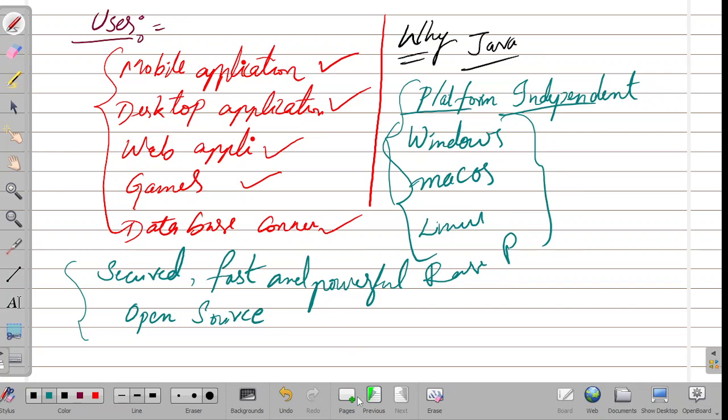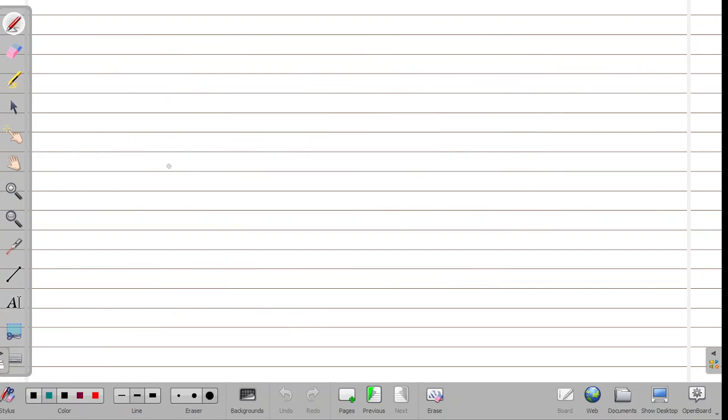Now moving to the next step. We have to know the simple syntax. The syntax is very easy; once you remember it, it is very easy. For the program, first we need to know what is a class and what is an object. These two things we have to know first. In Java, everything is object oriented.